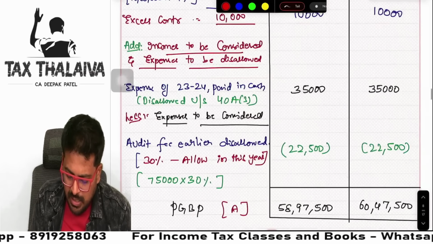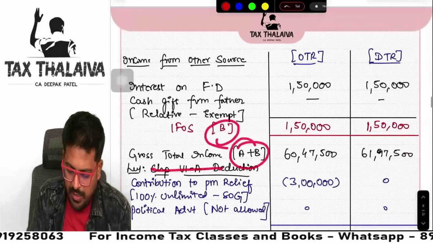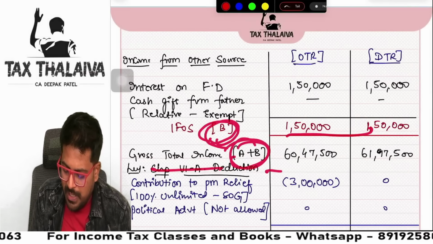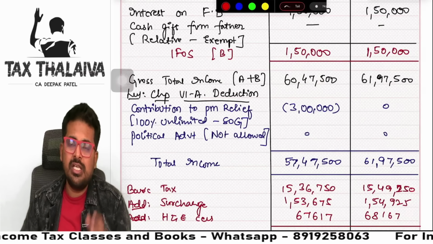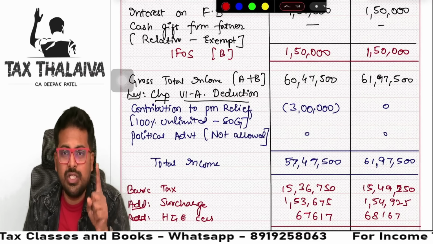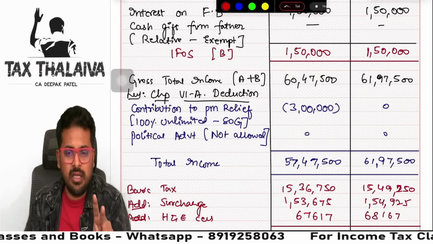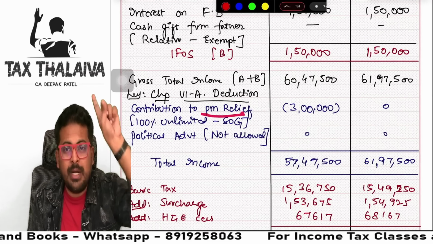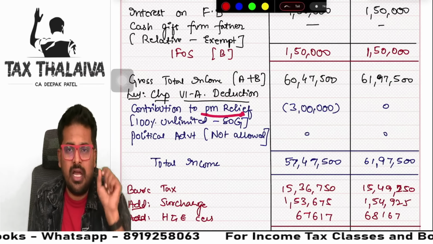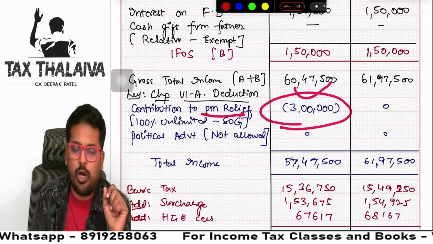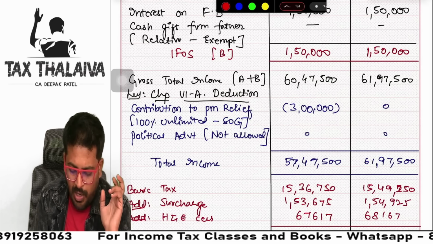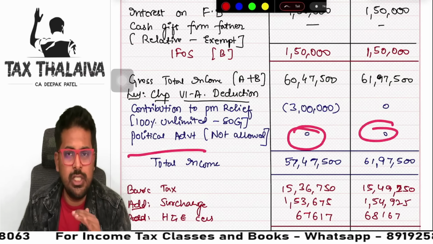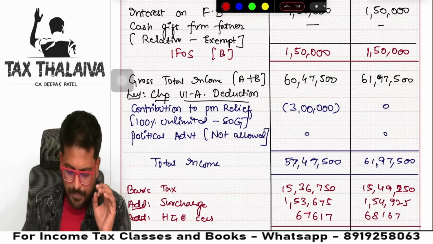Sir, what is A, sir? See here, PGBP, this is amount A. This is amount B. So A plus B you have written here. Is there any chapter 6A deduction? This may be possible under optional tax regime only. Default tax regime, nothing. So you see here, you remember that PM relief fund 100% eligible. So 3 lakhs I have given under optional tax regime. Nothing I gave under default tax regime. Political advertisement, I told you it is not eligible for both the tax regimes.